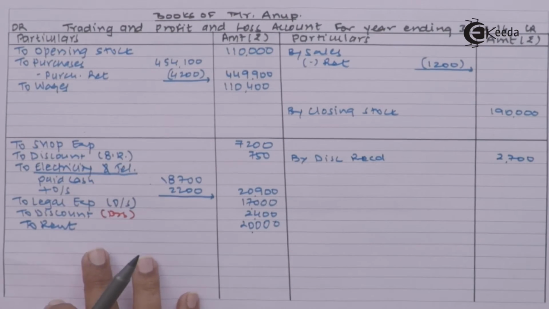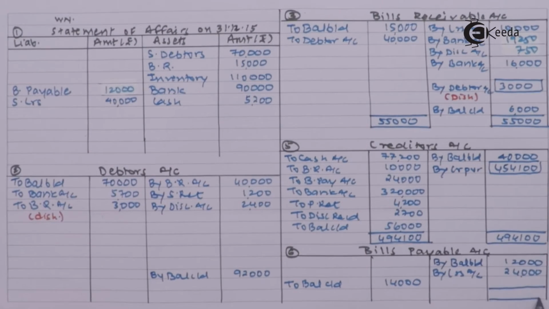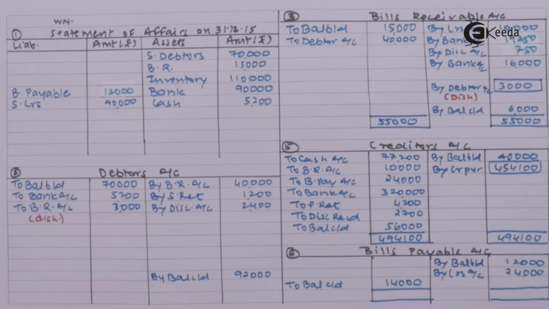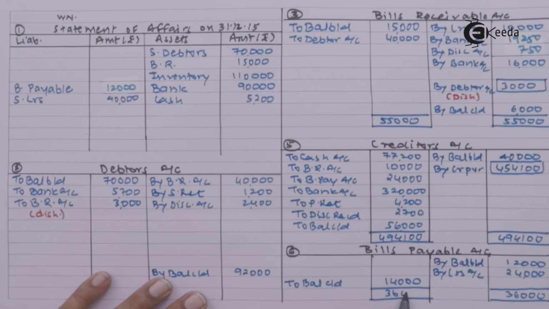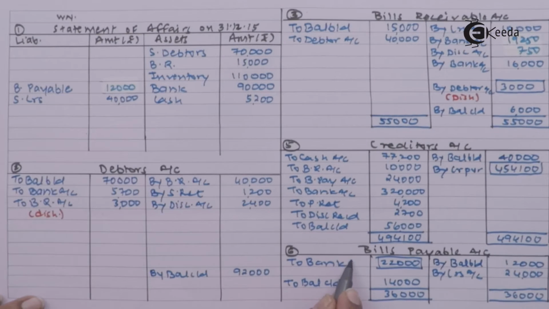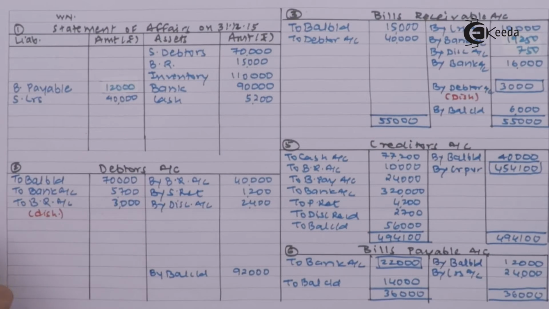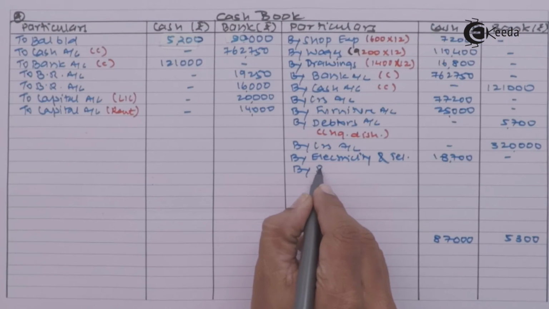Okay. Next, bills payable. You can notice the credit side is heavier, so I am closing that. Total is 36,000. 22,000 we must have paid for bills accepted. So I can say these are the bills honored. We are assuming it is out of bank. So to bank account. In the bracket I am assuming it is bills payable honored. So coming to the credit side of the cash book.